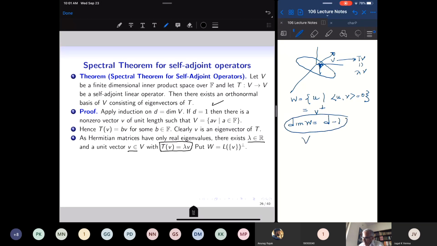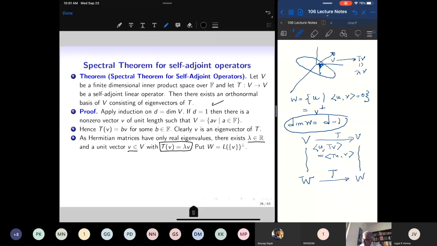Okay. So V is my big inner product space, and I took W, which is the space which is perpendicular to a given unit vector v. And I have this linear operator T acting on V, which is self-adjoint. Now let us prove that this linear operator is actually mapping vectors in W to vectors in W. If T is self-adjoint, then it has this property that for any pair of vectors, <u, Tv> is the same as <Tu, v>.